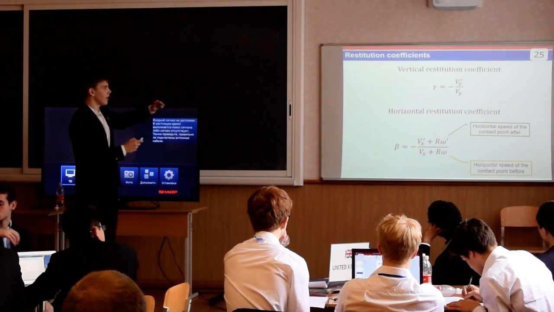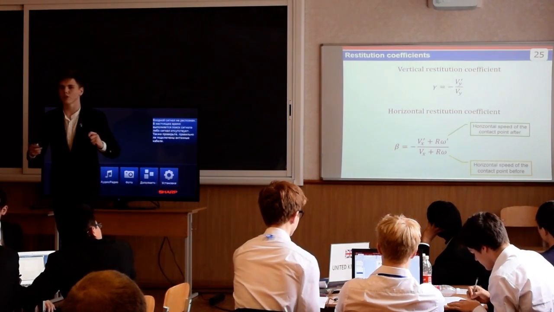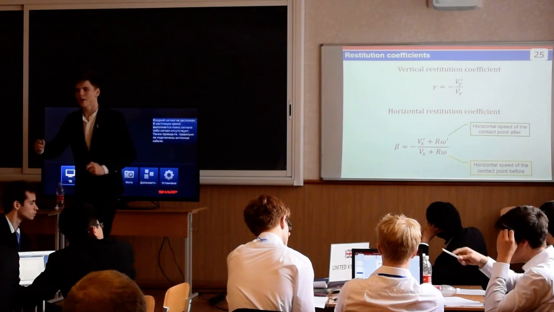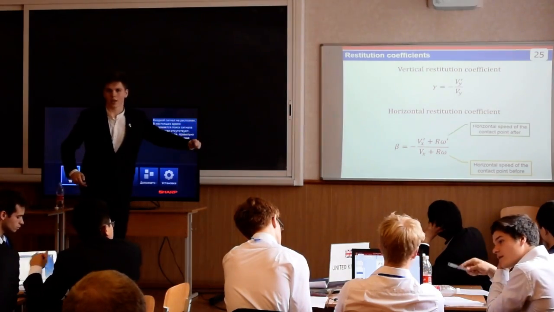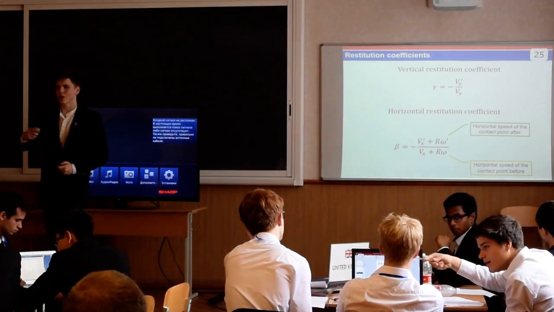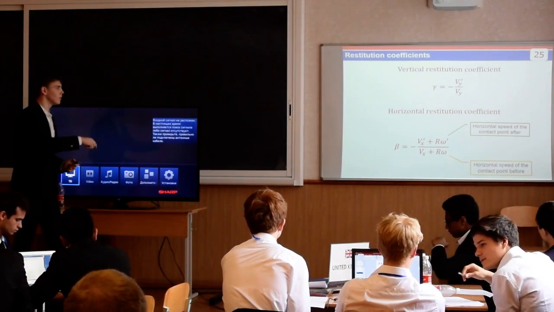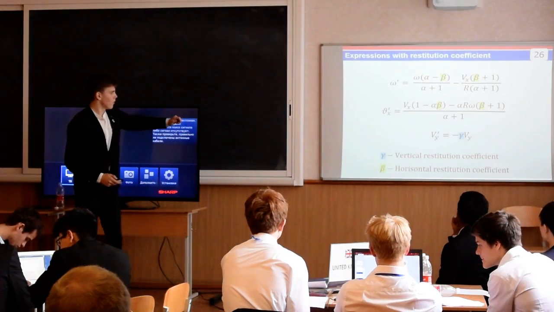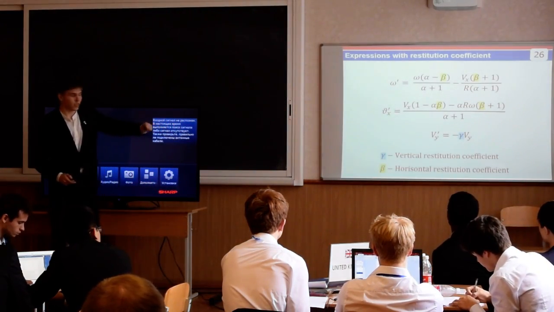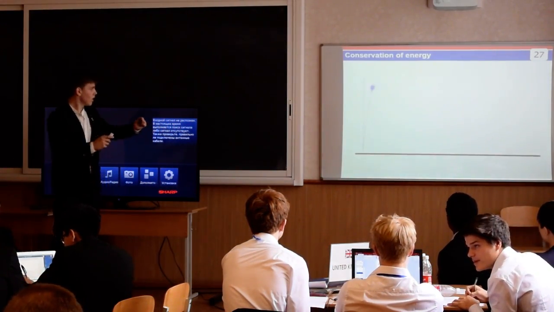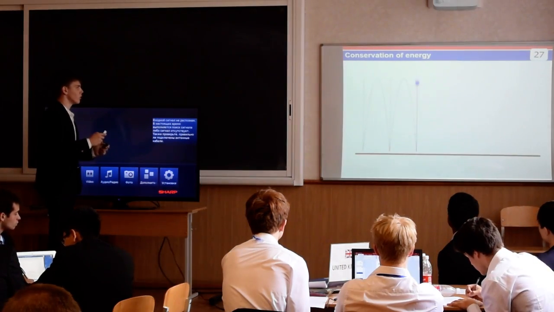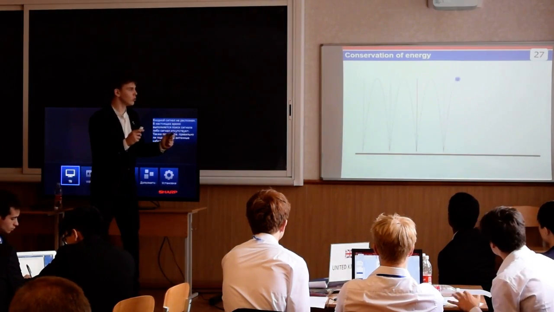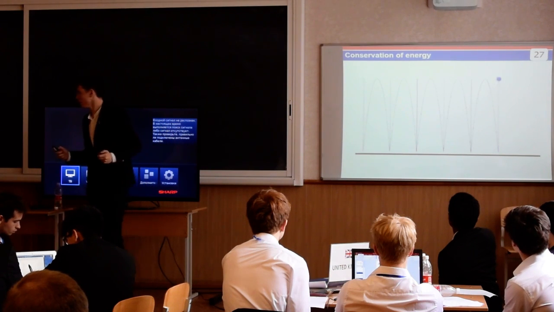However, there is an energy loss for the real ball due to a small slippage and the ball's deformation during collision. Taking into account the energy loss, let's define the restitution coefficients as a ratio of velocities in the contact point after and before collision. As a result, we got these expressions. Gamma is the vertical restitution coefficient and beta is the horizontal one. Resulting from energy conservation, you can see on this slide, both restitution coefficients are equal to unity.